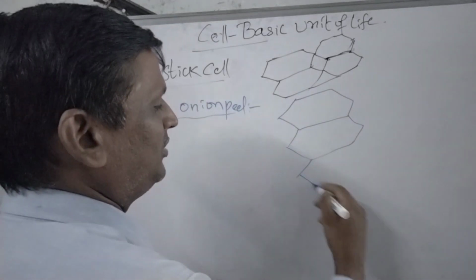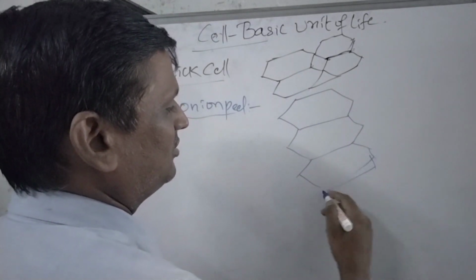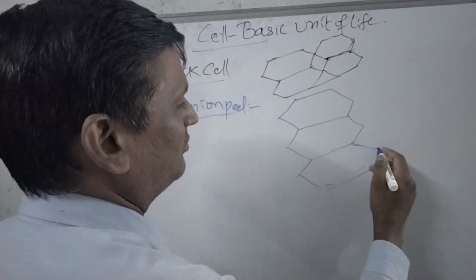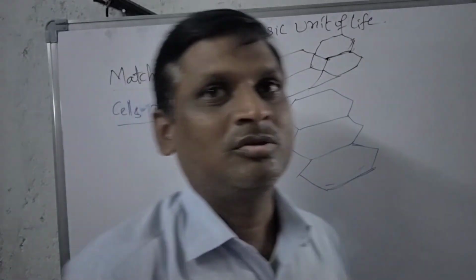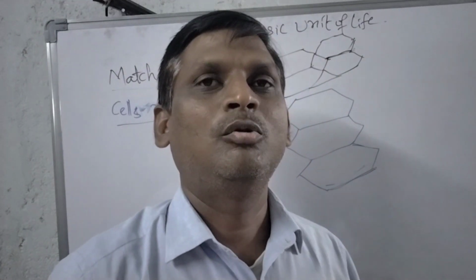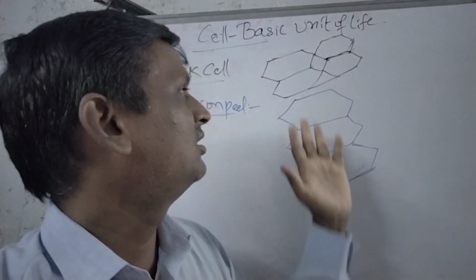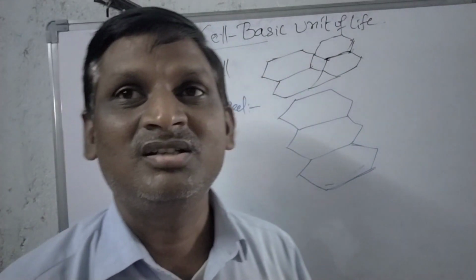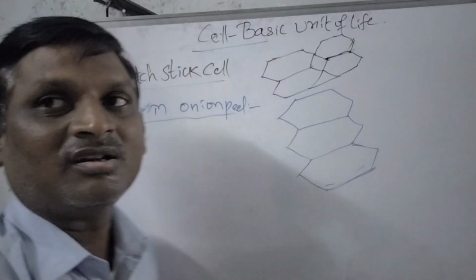So here onion peel cells we can observe like this. Onion peel cells also we can observe. So this is the onion peel cells. Instead of the bark of the oak tree plant, here we have taken the mastic cells, and here again onion peel cells also we have taken.